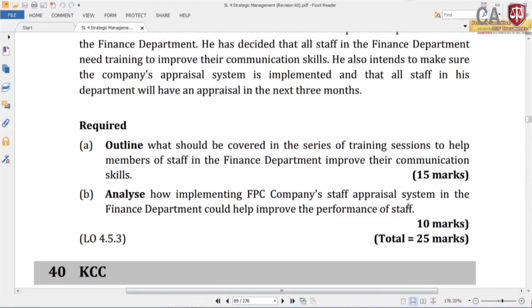If you look at these questions, part A, outline what should be covered in the series of training sessions to help members of staff in the finance department improve their communication skills. So what are the areas we can cover in our training sessions?